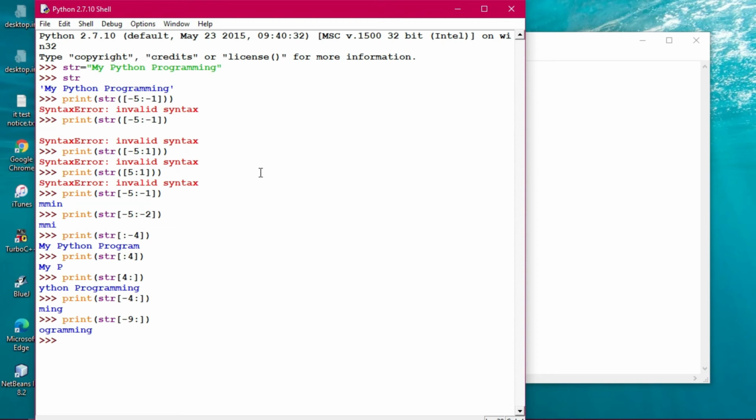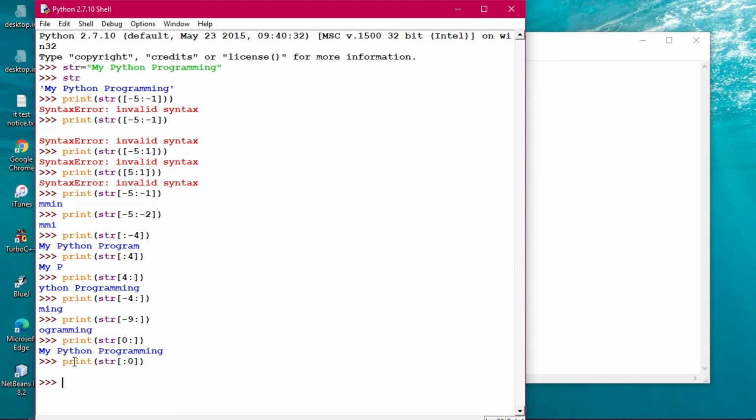Now if I'm giving print str with 0 colon, then what will be the output? So the entire string will be printed. It does not matter where you give 0, the entire string will be printed. But if you give print str with colon 0, then see what happens. Nothing will be printed because no character has been assigned there.